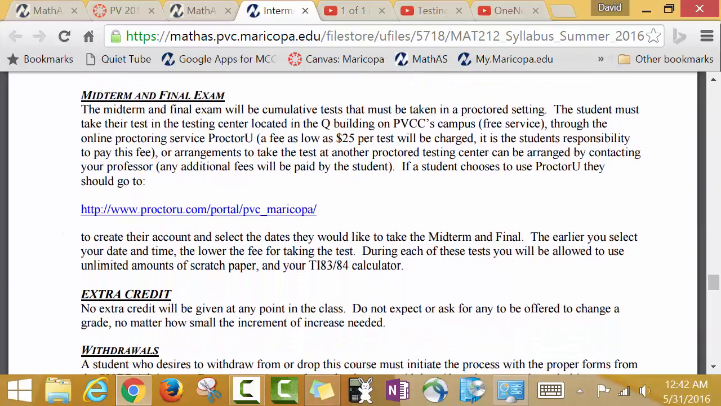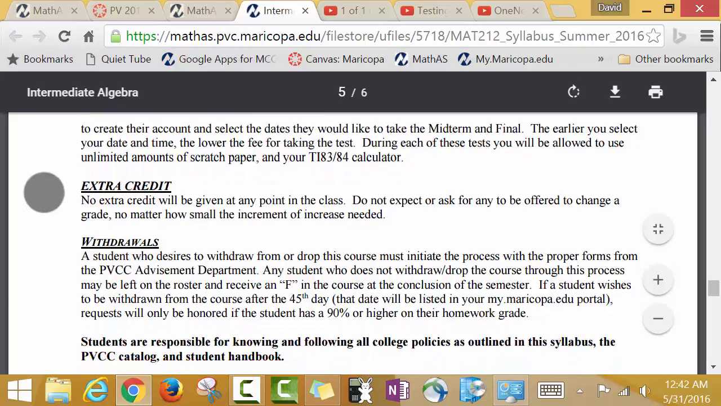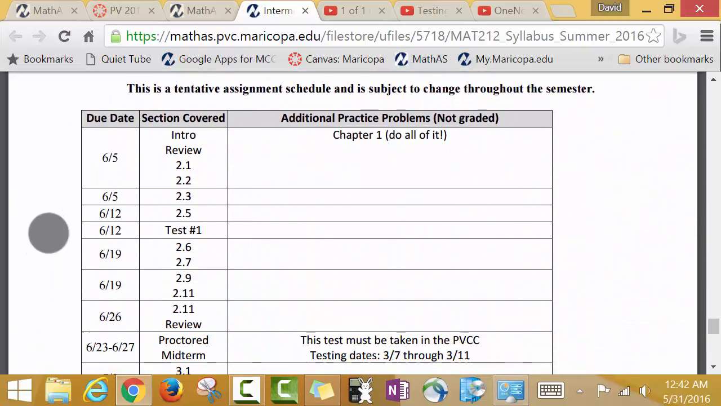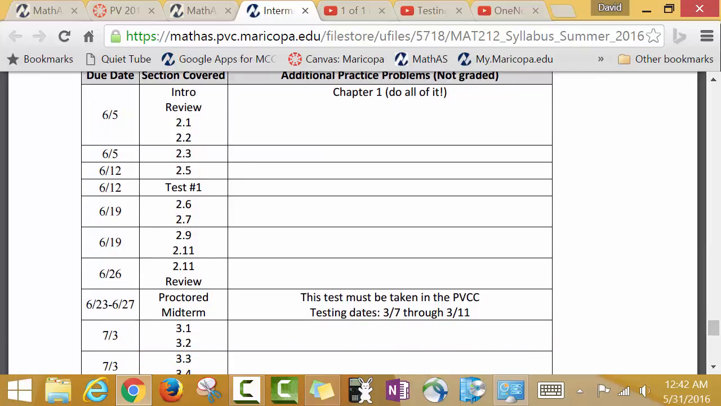The next key thing, here's the link for ProctorU that I talked about in a previous video. So if you need that, there you go. The calendar. Here's your calendar. This is where you're going to have to go, or where I highly recommend going to make sure. Oops, I got a typo. I got to fix this right here. I always catch it when it's too late.